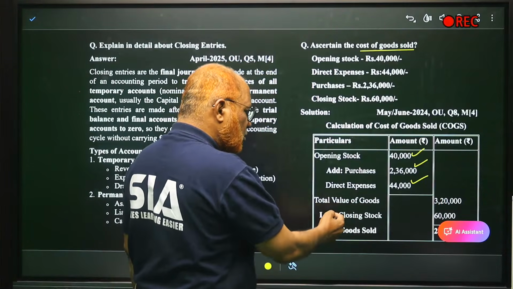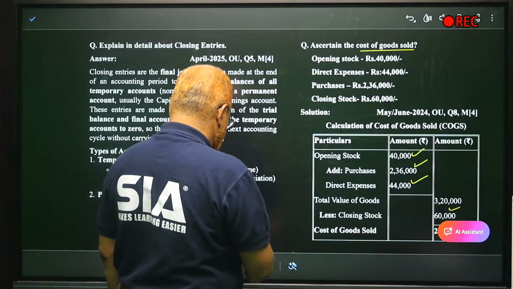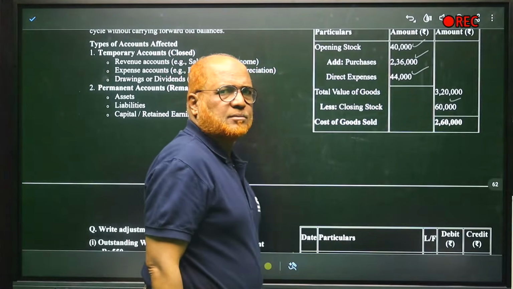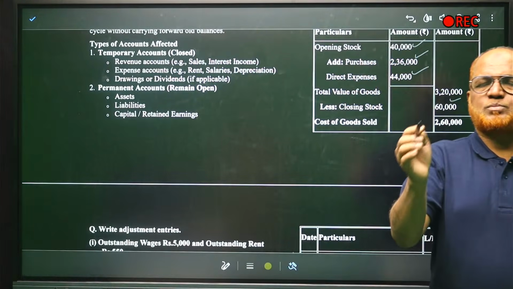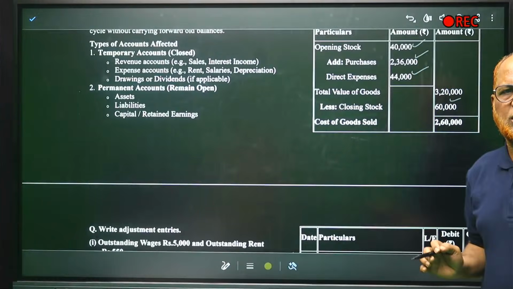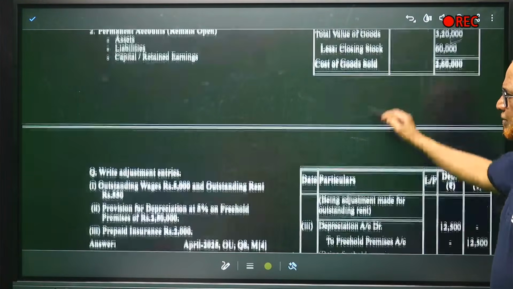From the total value of goods, less closing stock 60,000. We got the cost of goods sold 2,60,000. That's it. So easily you can calculate opening stock plus purchases plus direct expenses minus closing stock, that will give you cost of goods sold.